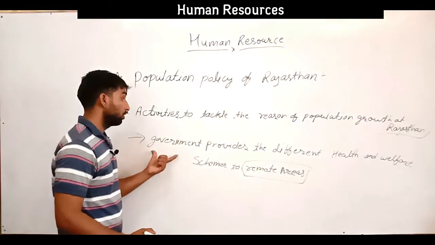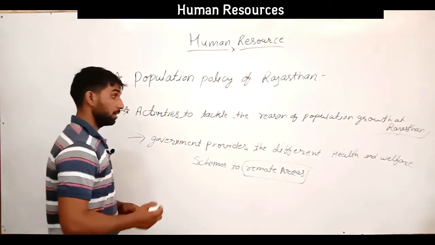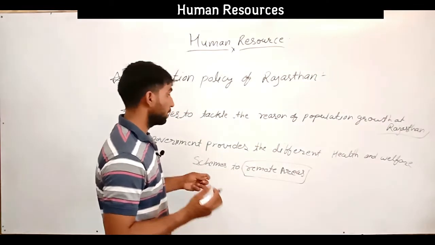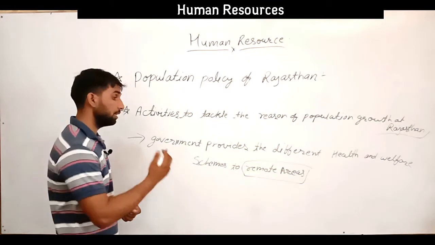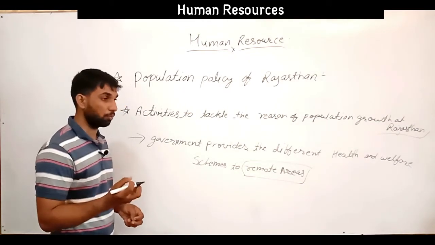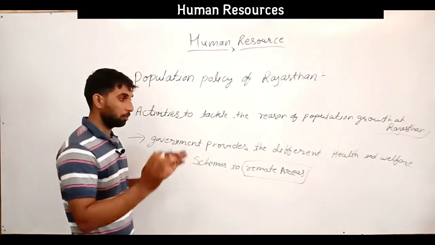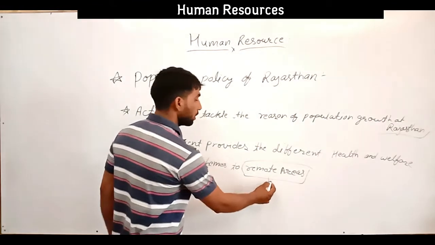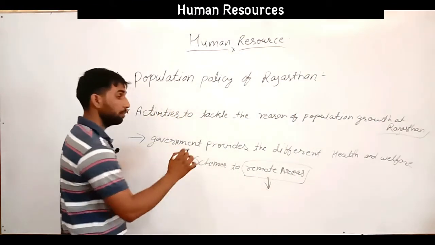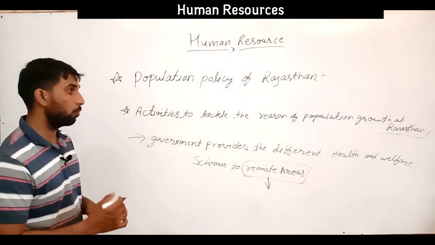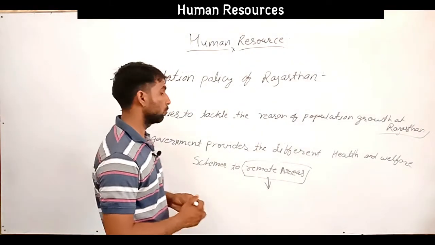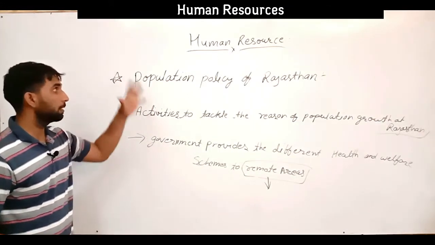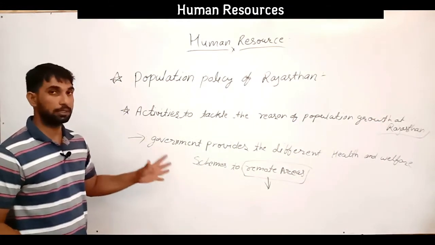So the government provided some corrective measures to implement the schemes in remote areas, so that the people there can also easily access government services, which helps the population to transform into a human resource. So all these are about the population policy of Rajasthan.